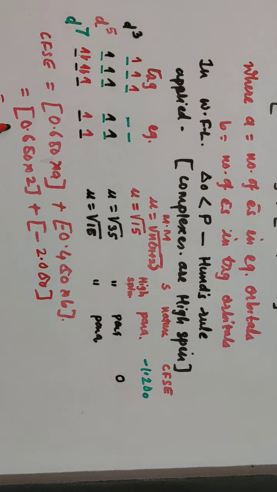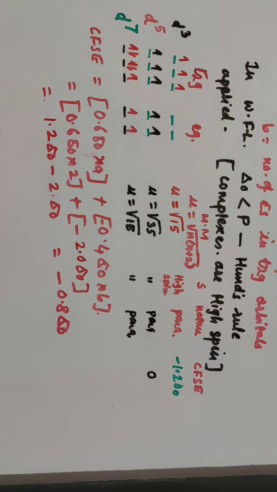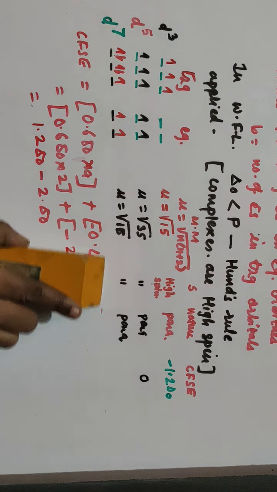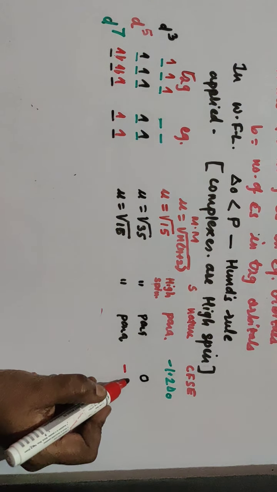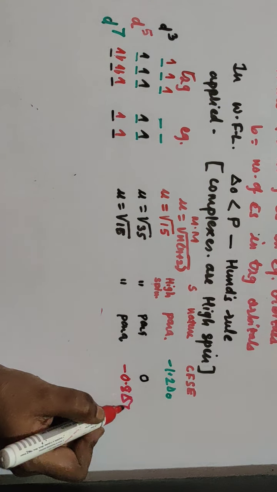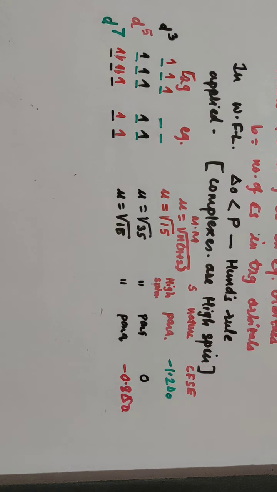So it is 1.2 delta 0 minus 2 delta 0, and that is equal to minus 0.8 delta 0, which is a stabilization energy, the crystal field stabilization energy. So you can write here minus 0.8 delta 0 is the crystal field stabilization energy for 7 electrons.